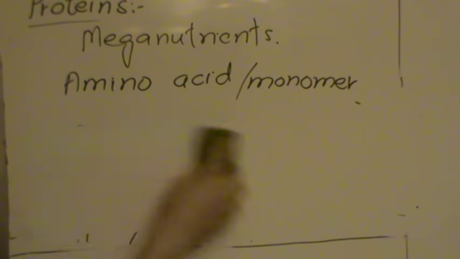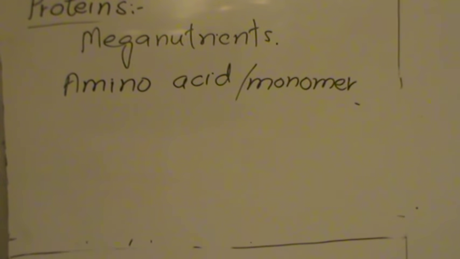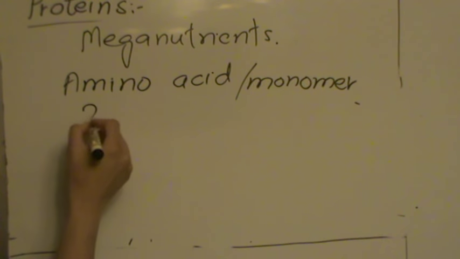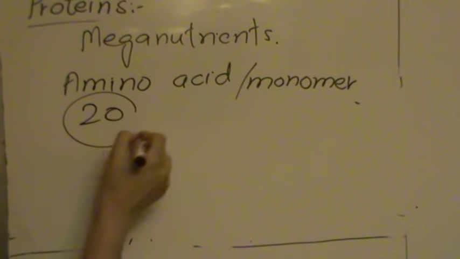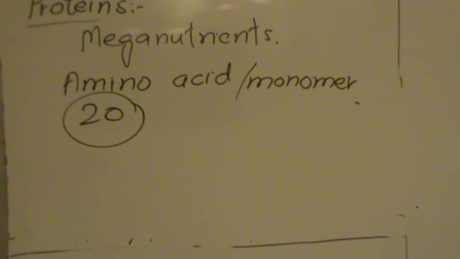There are 20 amino acids present, and these 20 amino acids combine in different ways to make different proteins, as proteins are really specific in their function because of their structure.